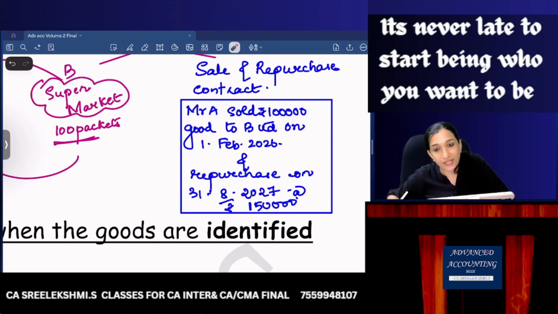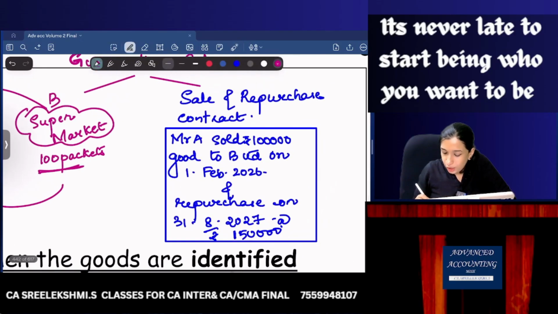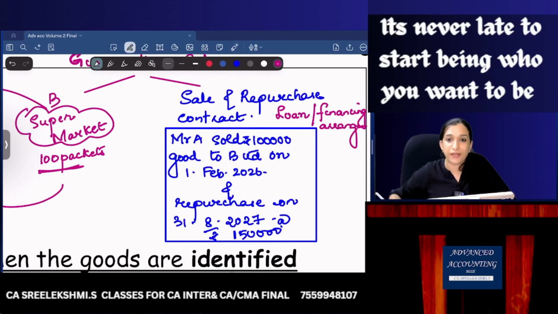And after 1 year and a few months, Mr. A is paying 1,50,000 and getting the goods back. So the standard says this is a loan agreement or financing arrangement, and not a sale or purchase.